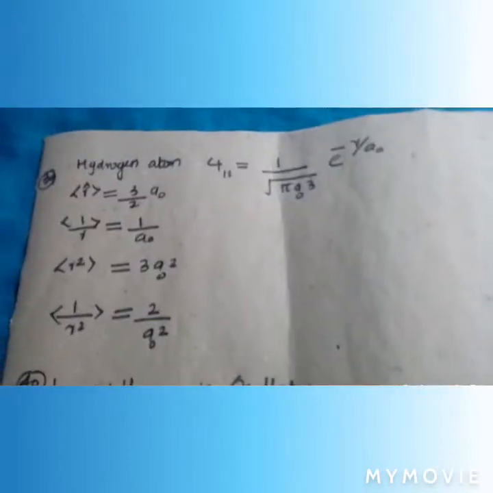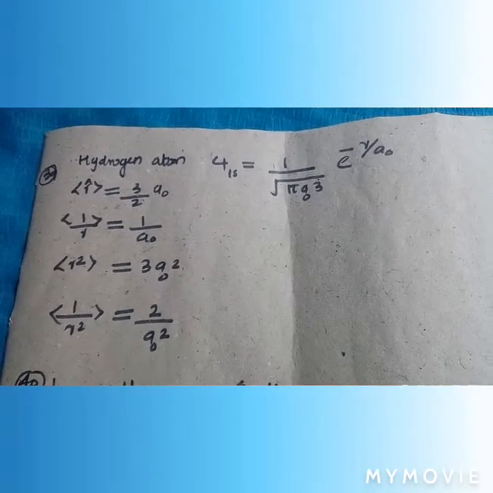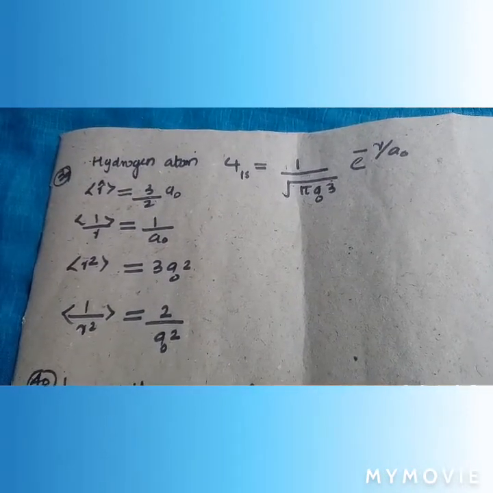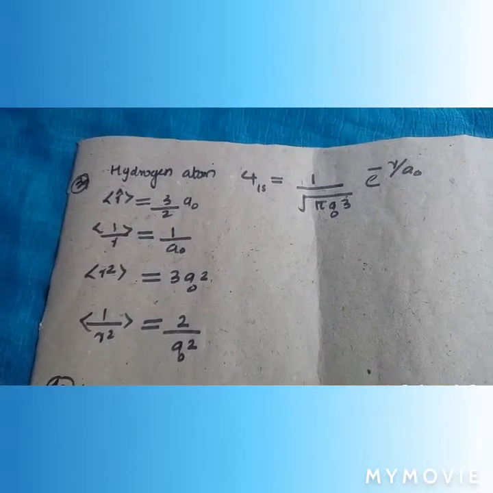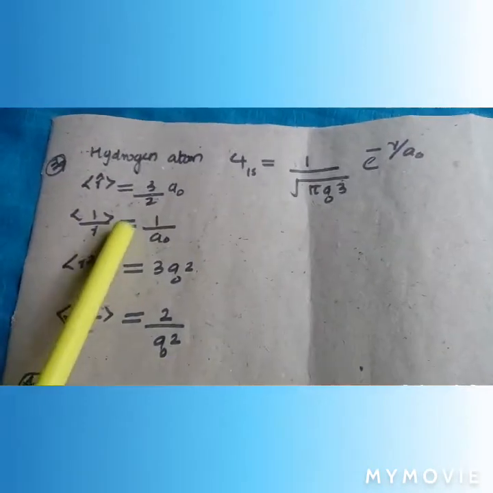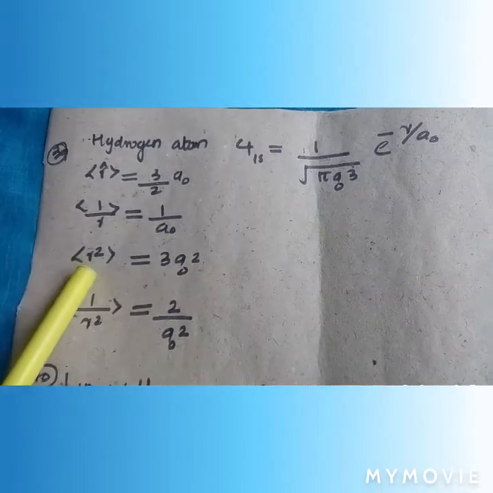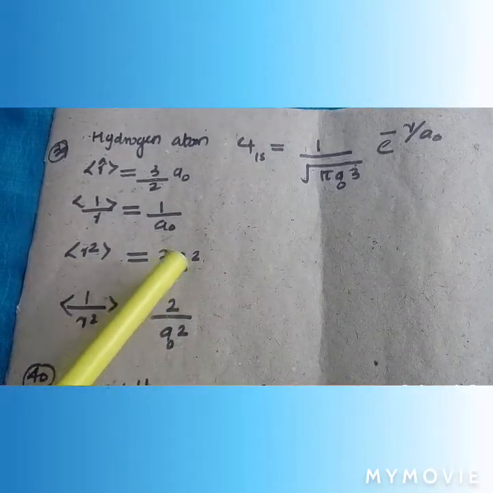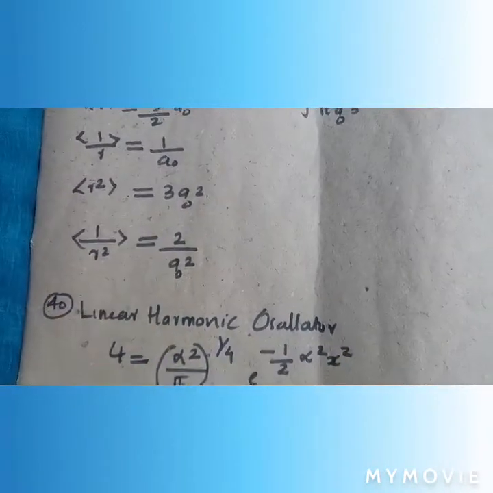For a hydrogen atom, we know that the wave function psi 1s is equal to 1 by under root pi a naught cube e raised to minus r by a naught, where a naught is the radius of the hydrogen atom. From that we get the position expectation r is equal to 3 by 2 a naught, expectation of 1 by r is equal to 1 by a naught, expectation of r square is equal to 3 a naught square, and expectation of 1 by r square is equal to 2 by a naught square.